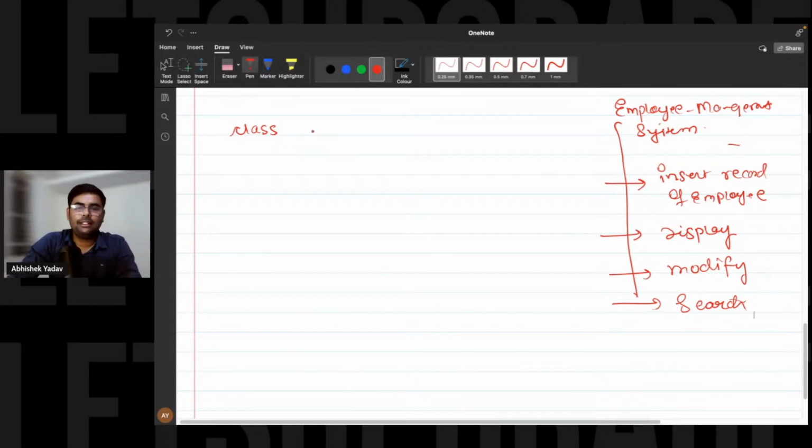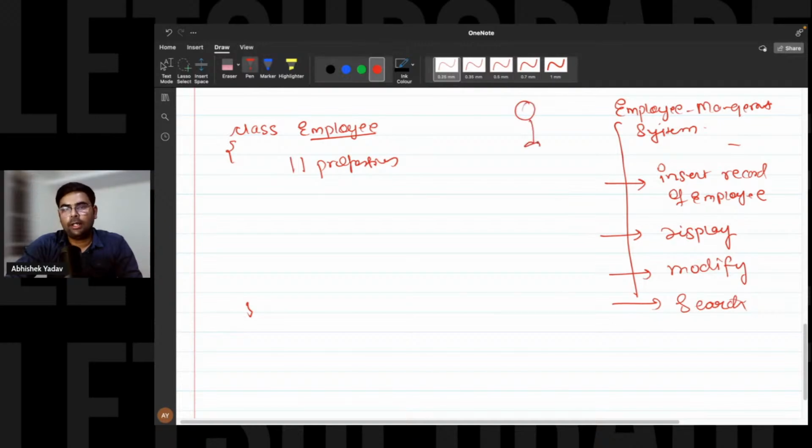So what I will do, first I will create a blueprint of an employee here. That is, class Employee. The word class is the keyword here, and after that the name of the class, which can be anything. In our example, we are taking Employee. After that, open and close curly brackets, and here we have to define the properties and functionalities, right everyone? Let's first define the properties. So the properties are what? We have the name of the employee, right?